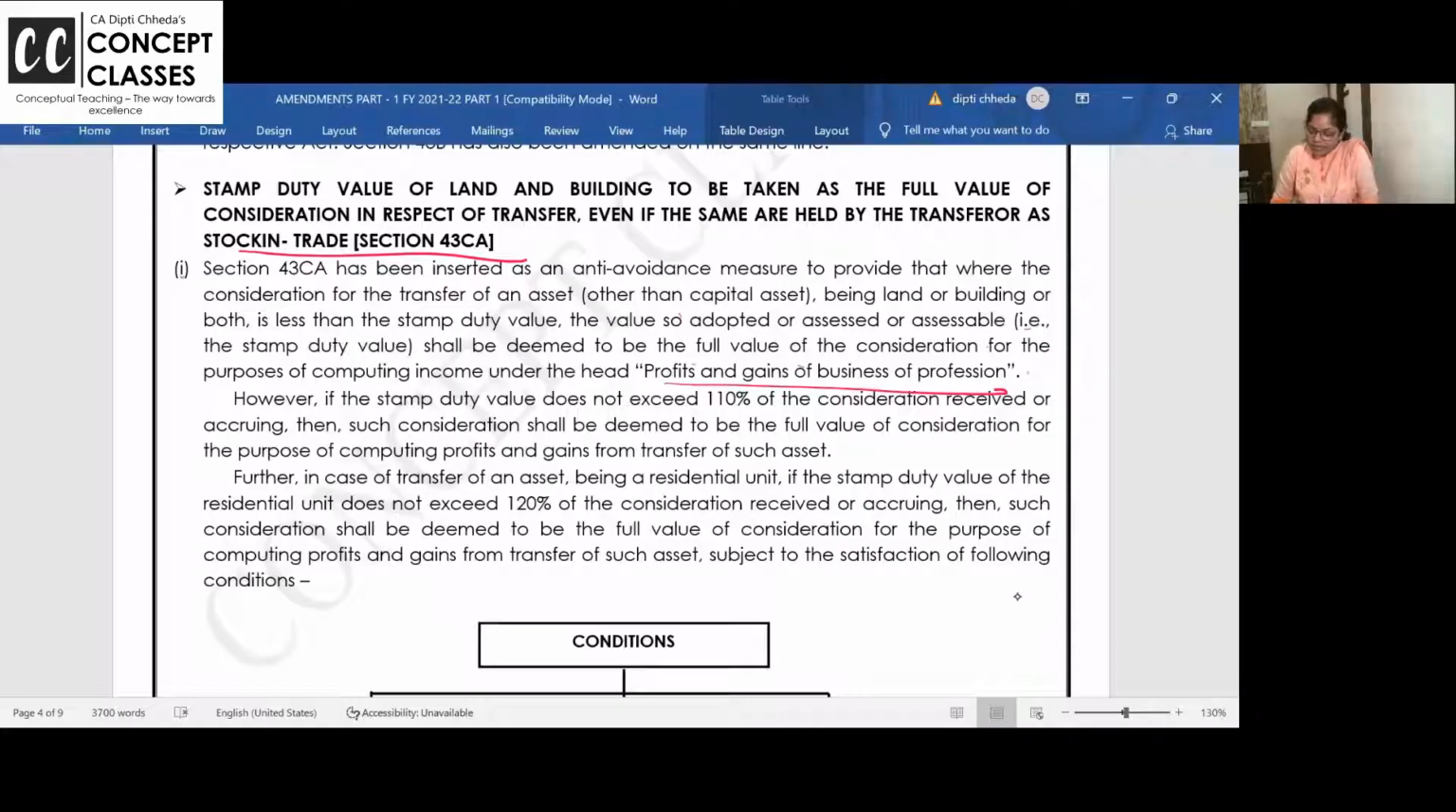However, if the stamp duty value does not exceed 110%, then such consideration, I'm reading and I explain well, and then I assume that you read word to word, but I should do it as a teacher. If the stamp duty value does not exceed 110% of the consideration received or accruing, then such consideration shall be deemed to be the full value of consideration for purpose of computing business and profession.